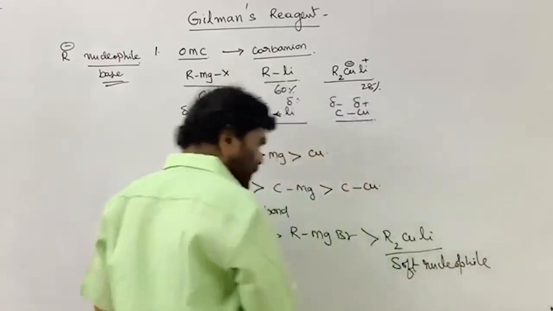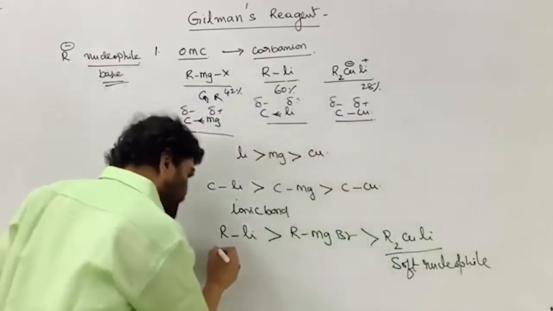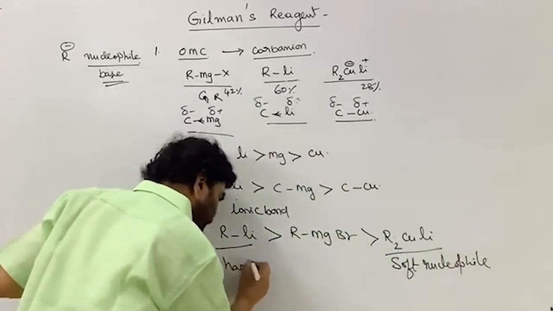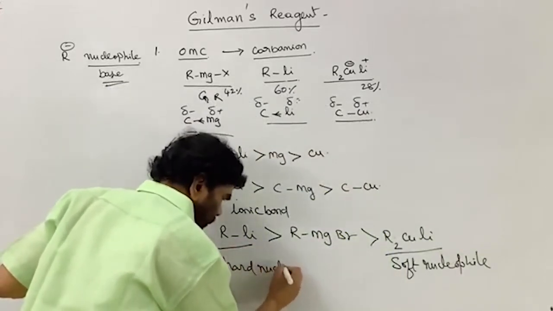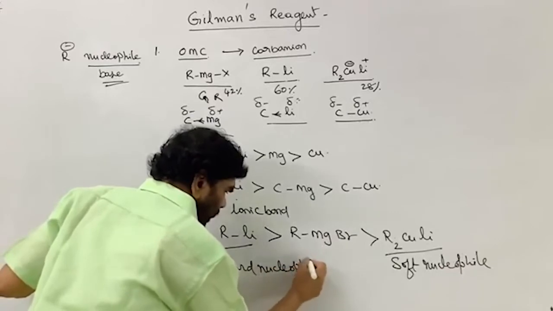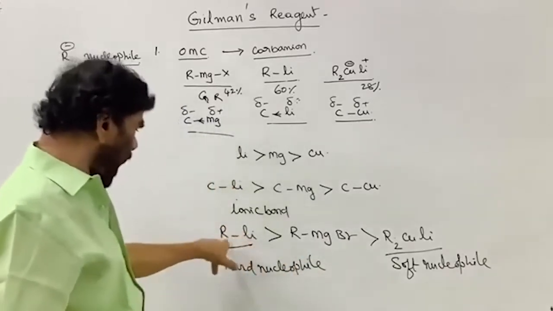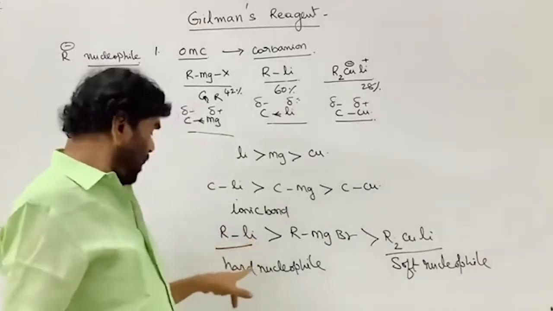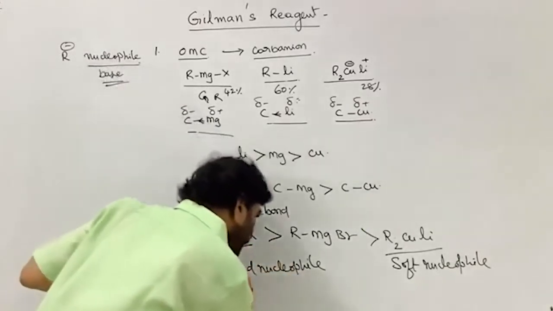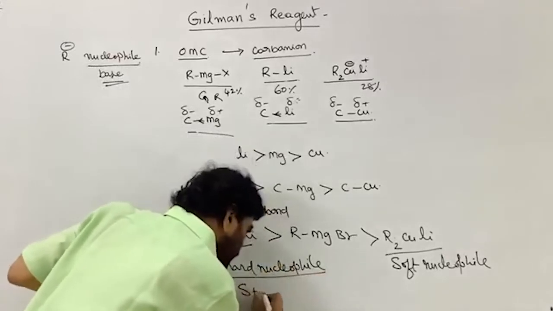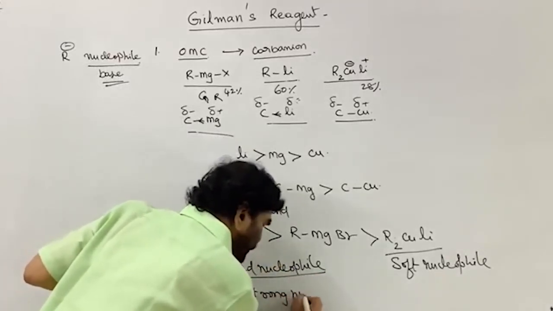Don't confuse the soft nucleophile. This is the hard nucleophile. The R minus ion provided by the alkyl lithium is a hard nucleophile. Hard nucleophile is nothing but the strong nucleophile.